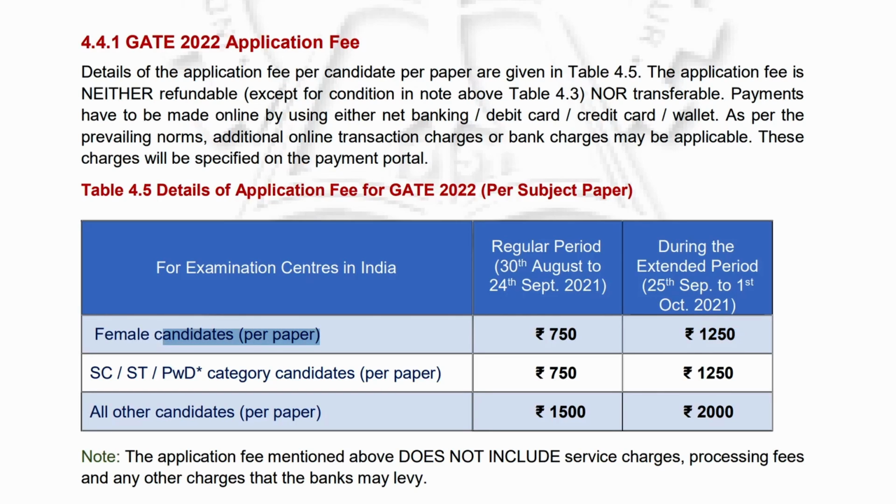Okay, female candidates will pay 750 rupees, SC/ST categories will pay 750 rupees, all other candidates will have to pay 1500 rupees, and if you are late you will have to pay 2000 rupees per paper. So for 2 papers you will have to pay 3000 within the same form. You don't have to apply separately for that one.